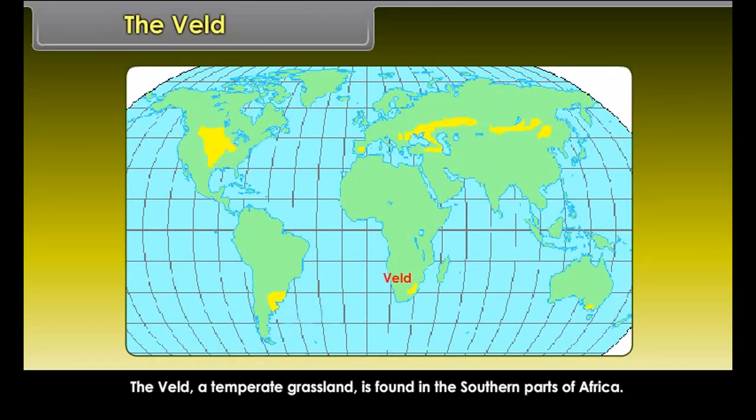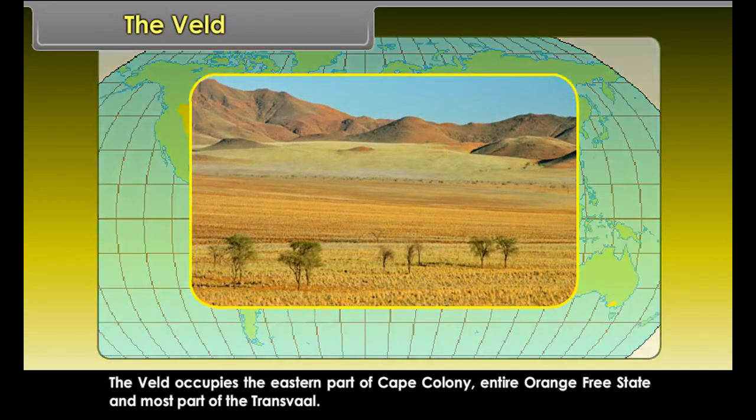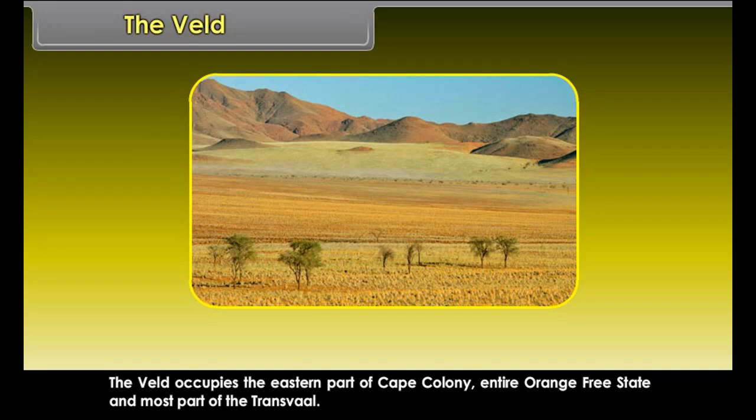Features of towns in prairies. Major towns of the prairies are connected with big railway junctions. These towns serve as the centers for collecting and storing agricultural produce. The veldt. The veldt, a temperate grassland, is found in the southern parts of Africa.